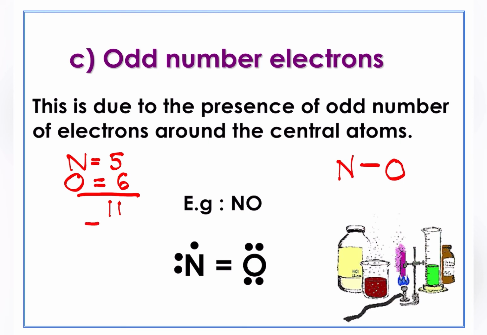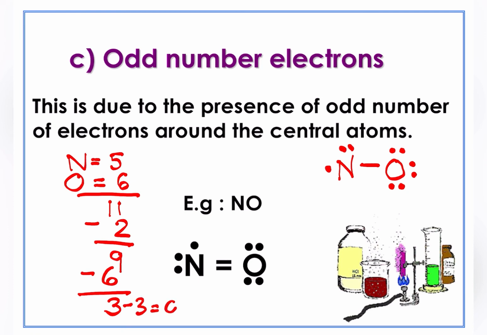So dia sudah guna 2, kita ada baki 9. Dan saya akan gunakan 2, 4, 6. And then minus 6, I will got 3 more left. Dan 3 here, saya akan letak di bahagian nitrogen. So now, no more electrons left.